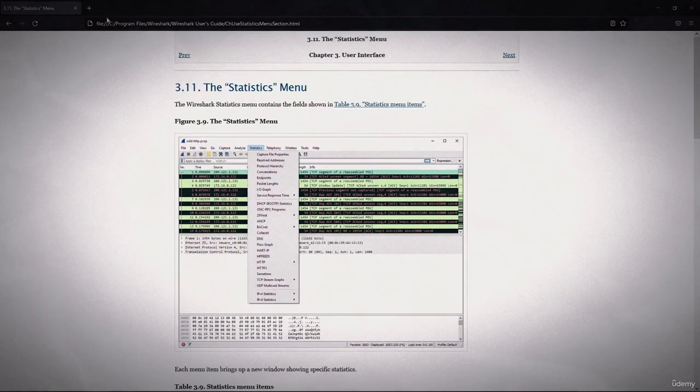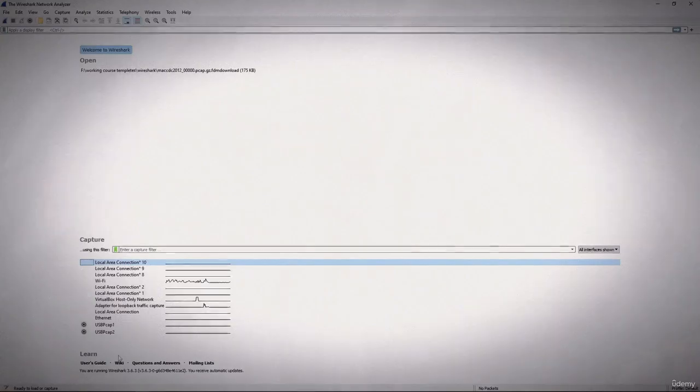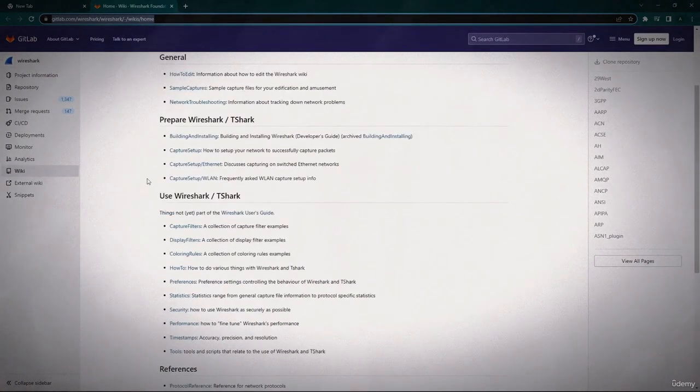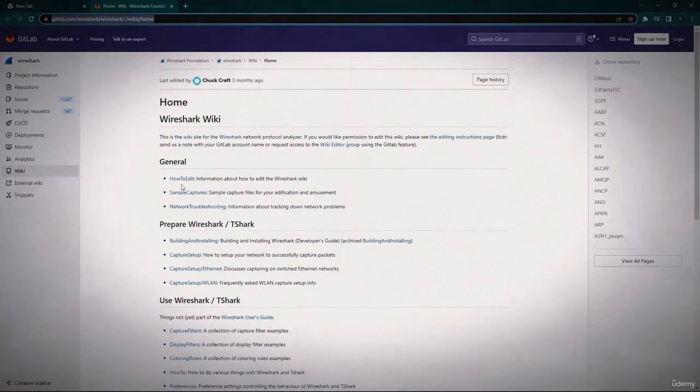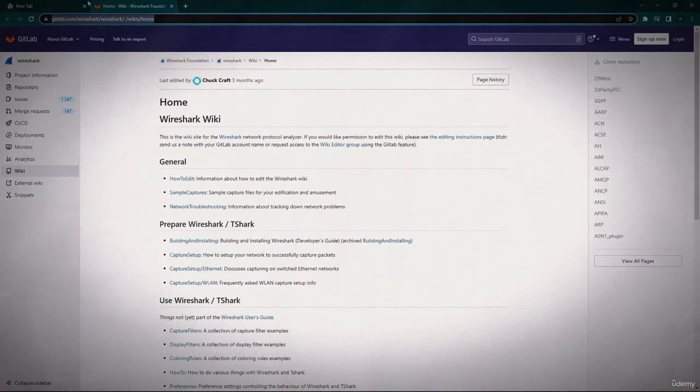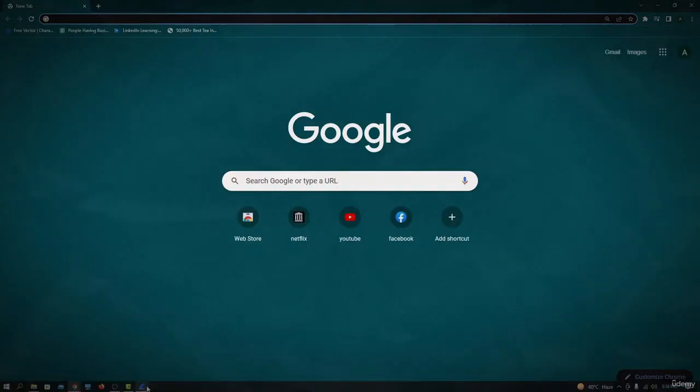So next, if I click here, the next thing you'll see is the wiki about Wireshark. If I go to this wiki, again this is a hyperlink and it will move us to this website here. You'll see the complete wiki about Wireshark here. You'll see information about how to edit the Wireshark wiki. You'll see lots of stuff here. You'll learn about TShark and other stuff here as well. So again, move out from here.